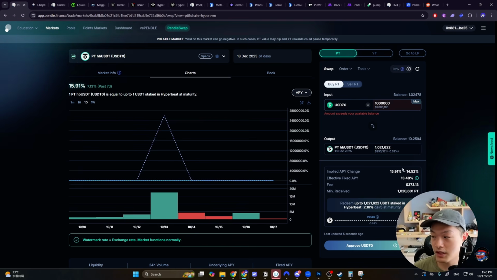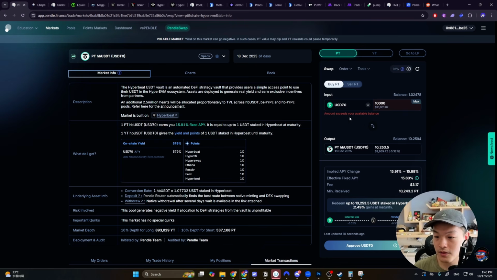But that's still a really good fixed yield if you believe that the underlying protocol is safe. Obviously, in general, you don't want to just put your whole portfolio into one protocol. So you wouldn't really be putting $1 million here, even if you had $1 million, right? But you can see depositing $10,000 into this PT Hyperbeat USDT here is going to allow me to gain about 10,253 worth of this PT Hyperbeat USDT, right? And what I highly recommend is reading the details here. You don't want to skip over this.